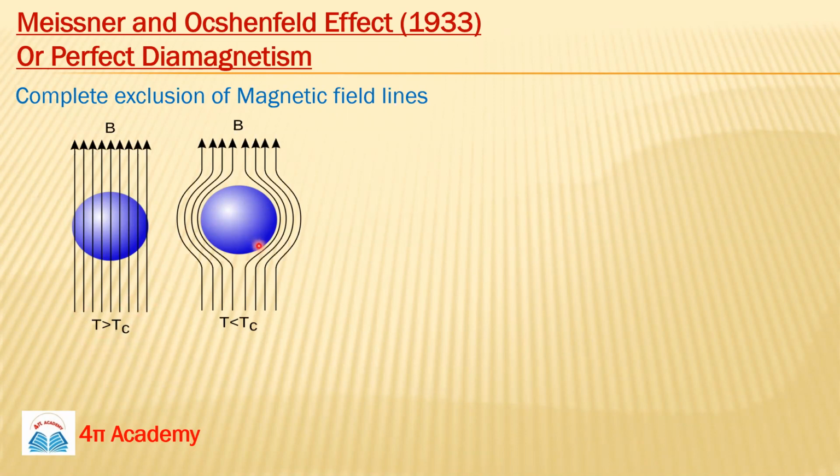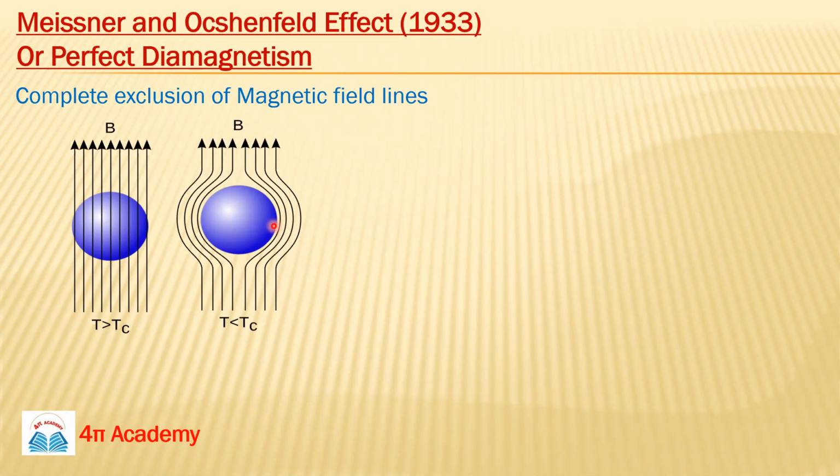Now you can see the second image. The magnetic field is the same, our superconductor is the same, but we just lower the temperature below the critical temperature. You can see that initially these magnetic field lines were passing through the material, but now they are not passing through it.